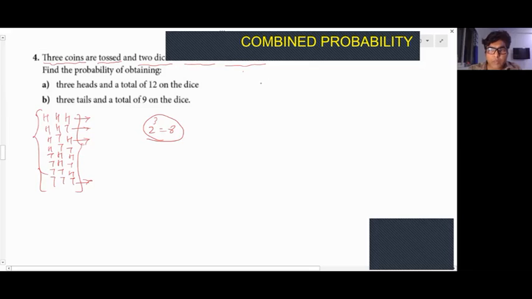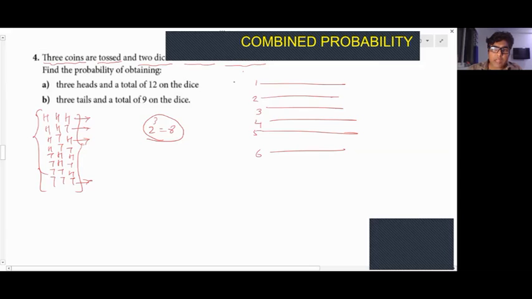Okay, next, you throw 2 dice, right? So when you throw 2 dice, what will happen? Here I draw 6 lines: 1, 2, 3, 4, 5, 6. That's dice 1. Next, I have 6 lines here again: 1, 2, 3, 4, 5, 6. This is your dice 2.